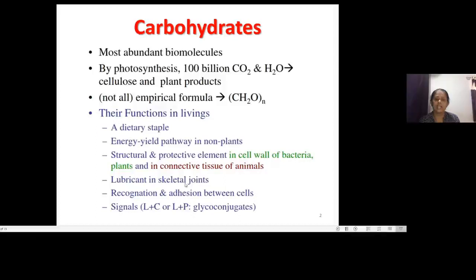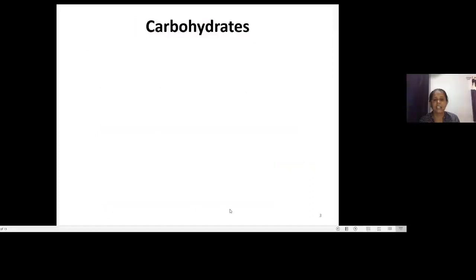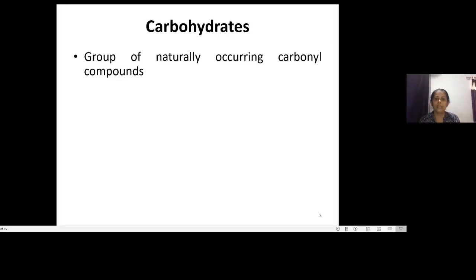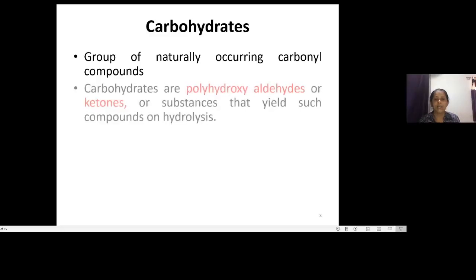They also function as lubricants of skeletal joints, in recognition and adhesion between cells, as well as in signaling in the form of glycoconjugates. Chemically, carbohydrates are a group of molecules that are carbonyl compounds. So we could say that carbohydrates are polyhydroxy aldehydes or ketones, or substances which produce polyhydroxy aldehydes or ketones on hydrolysis.